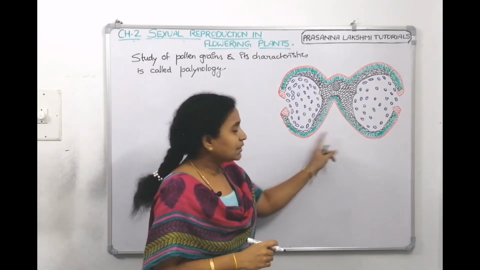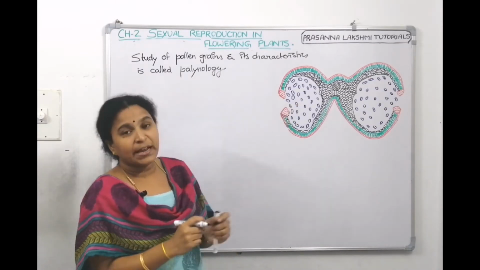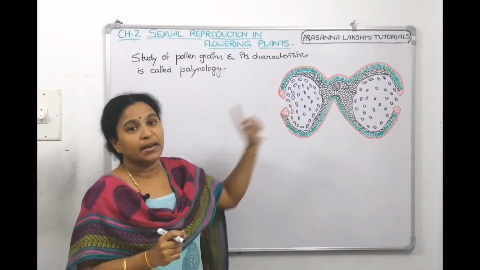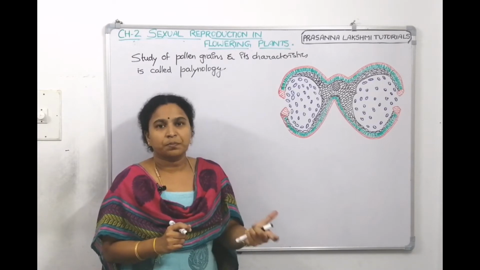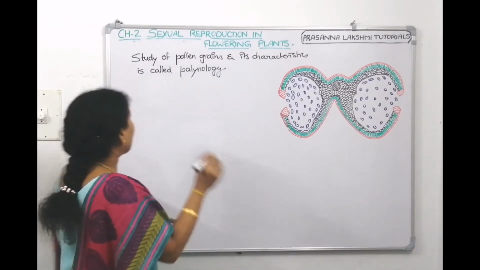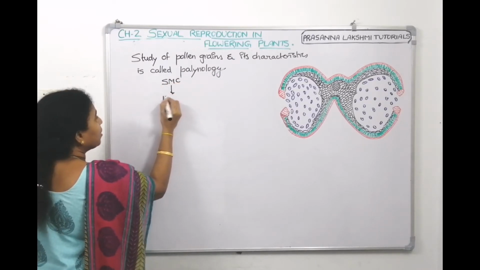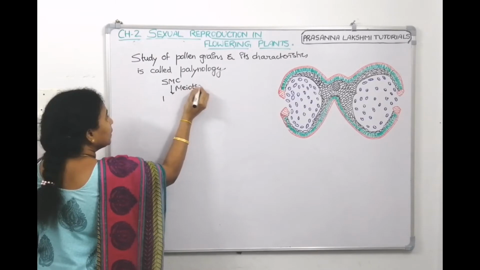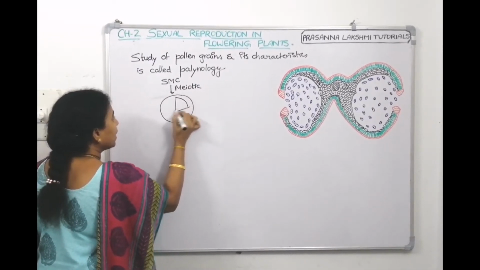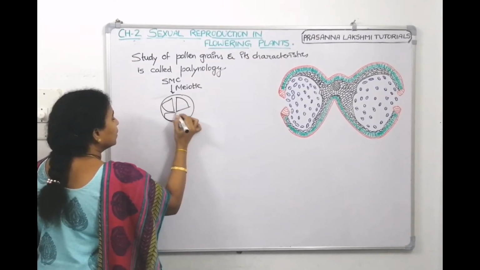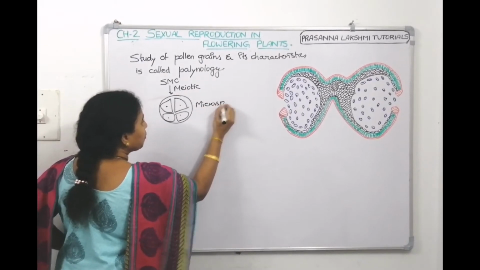It has two lobes. These are the two anther lobes. And in this lobe, the ones which come out with the dehiscence of the anther walls are called pollen grains. Now, pollen grain comes from microspore, right? So, the development of male gametophyte. We say that this is the spore mother cell. It has undergone meiotic division to make microspore tetrad. This is one, second one, third one and fourth one. This is called microspore tetrad.